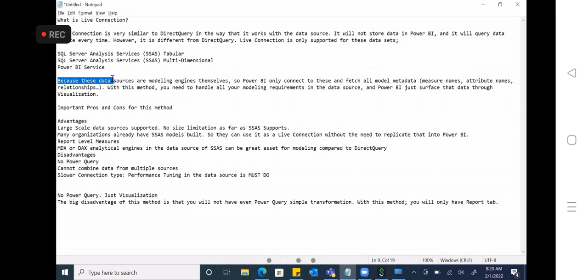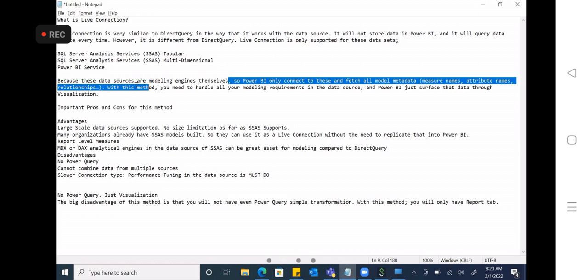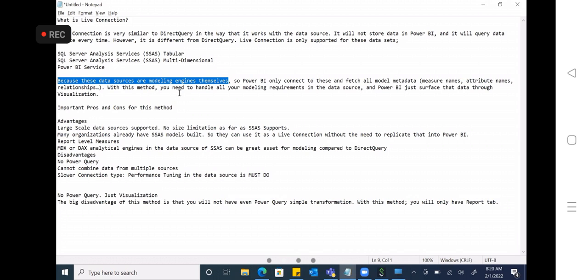Because these data sources are modeling engines themselves. All the modeling stuff, like renaming the columns, removing the columns, removing the duplicates, creating the measures, everything you do in the SSAS tabular model or SSAS multi-dimensional model.